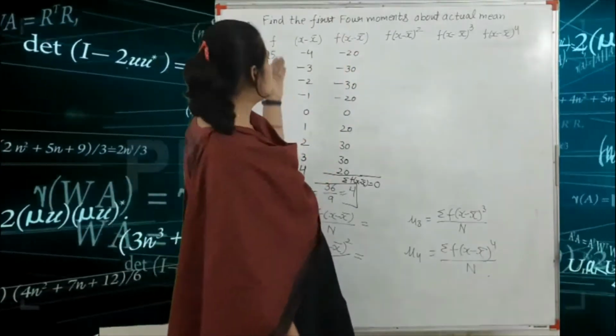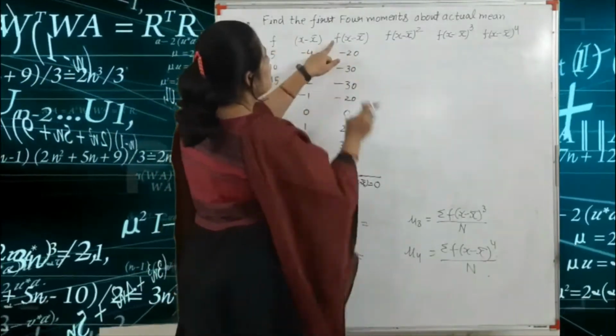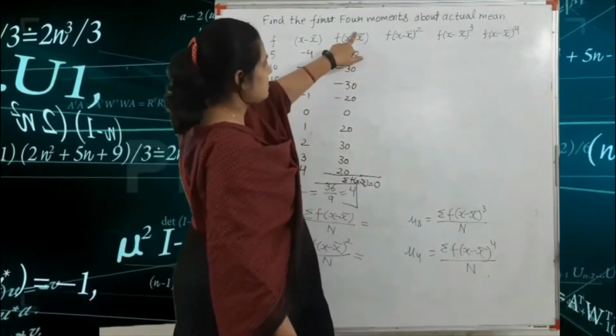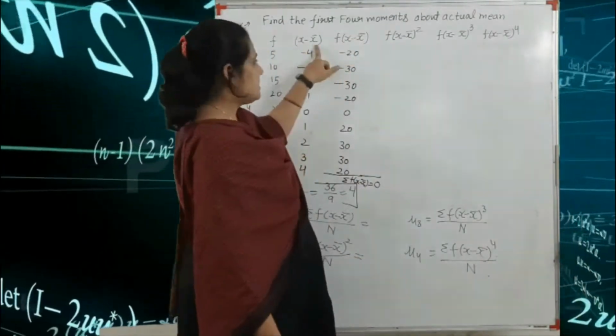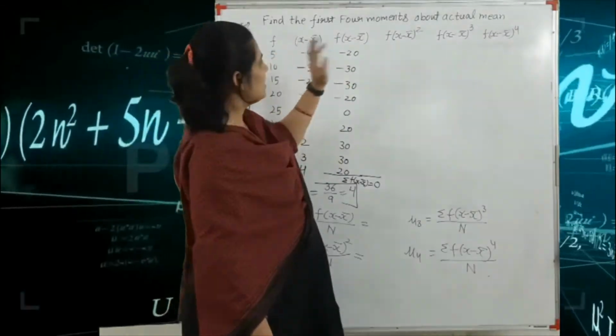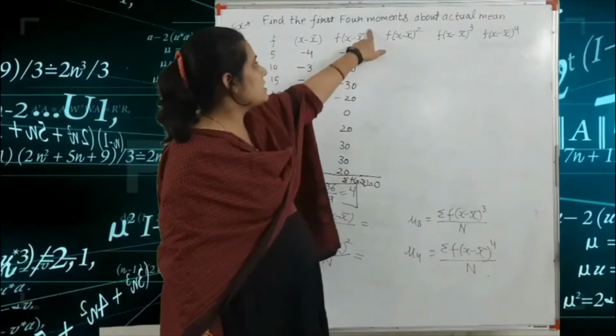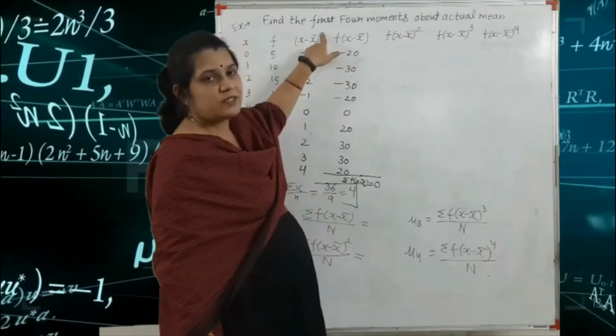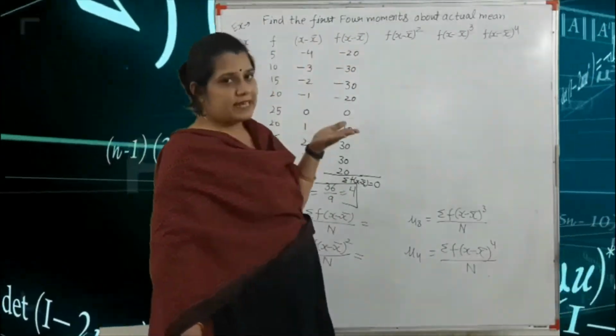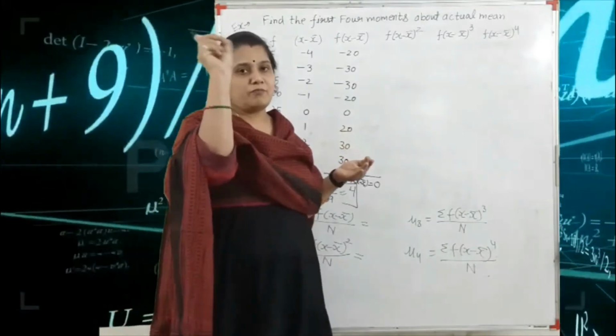In case we multiply this column, f into (x minus x bar) into (x minus x bar), that means we get f(x minus x bar) whole square, because here the power is 1 and here the power is 1. So the rule is: if the bases are the same, we sum both the powers.